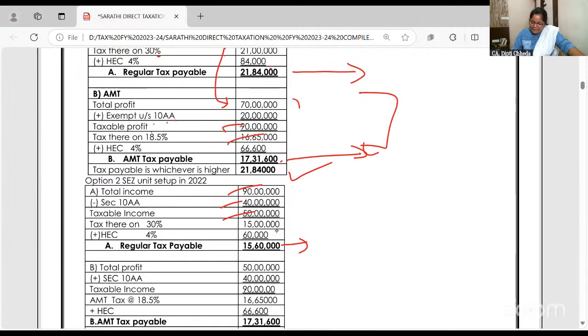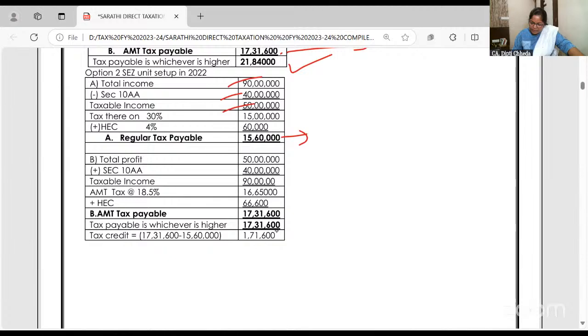AMT copy paste same. AMT में कोई फर्क नहीं पड़ेगा आपका. So now regular tax or AMT, whichever is higher. So tax payable is whichever is higher. And now because AMT is higher, you have to take the tax credit.